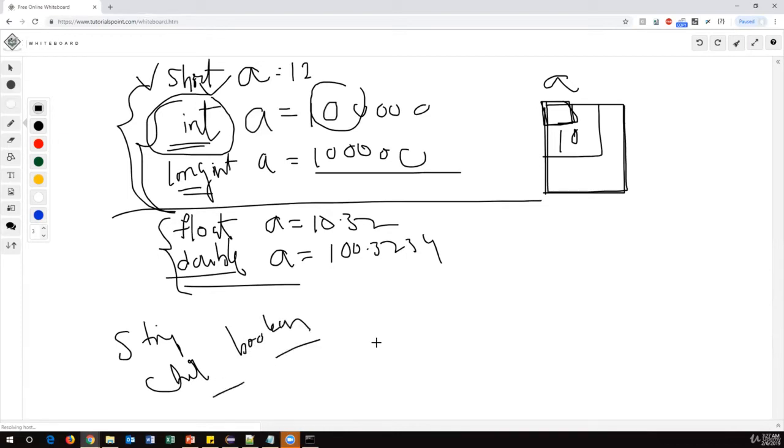So what we have to understand here is, if you want to store a value inside a variable, we must specify the data type. If you want to store numbers without decimals, define that variable as an integer type. If you want to store decimal numbers, define that variable as float or double. Or if you want to store a character, define that variable as a char type. Or if you want to store a string, which is nothing but a collection of characters, then you have to define that variable as a string type. So these are all different data types.